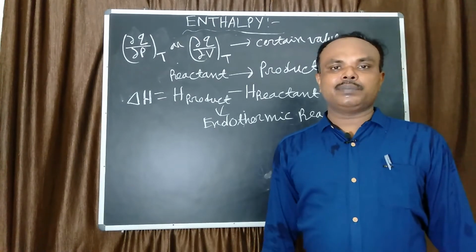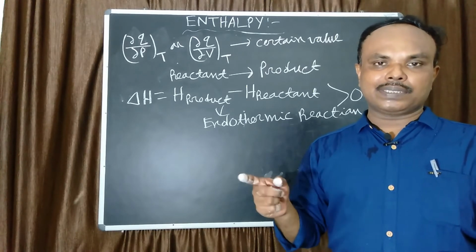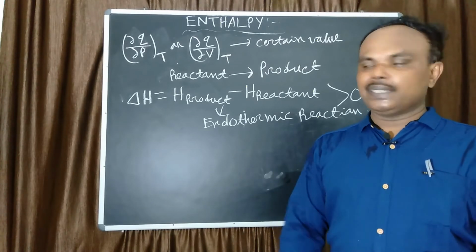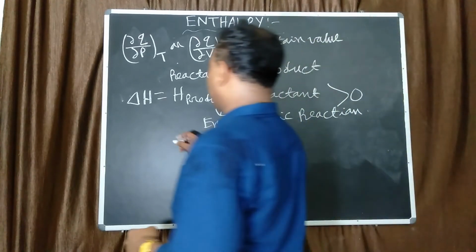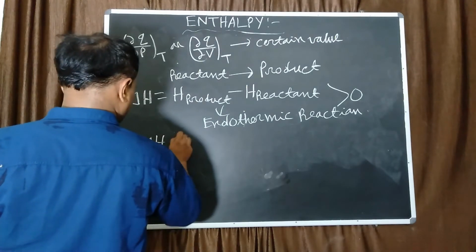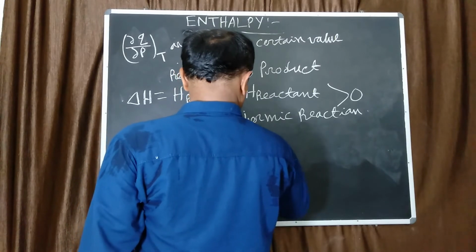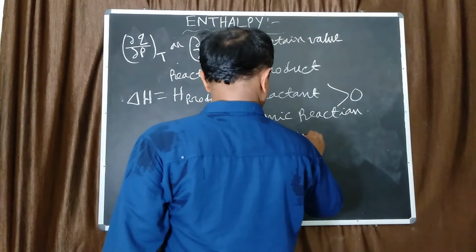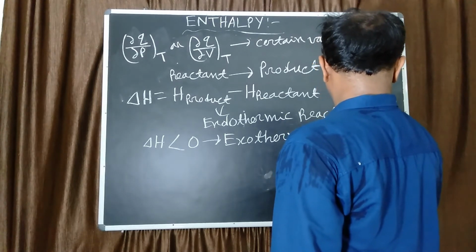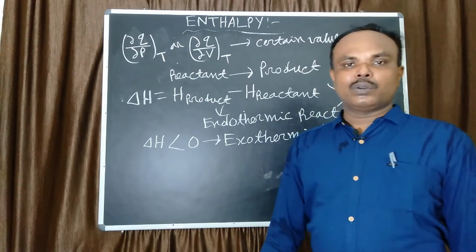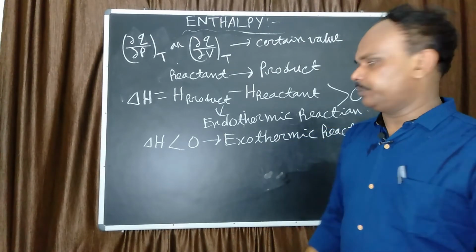In metallurgical systems, an endothermic reaction example is the decomposition of limestone, CaCO3 equals CaO plus CO2. This is an endothermic reaction. Another type is called an exothermic reaction. In this case, del H is less than 0. A typical example is the oxidation of any metal, which is an exothermic reaction.